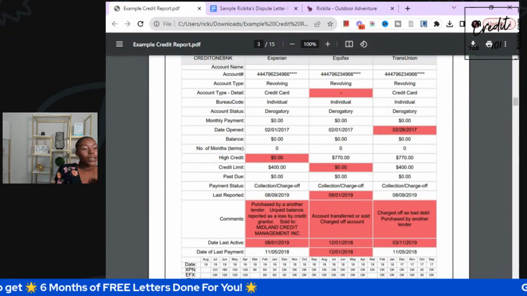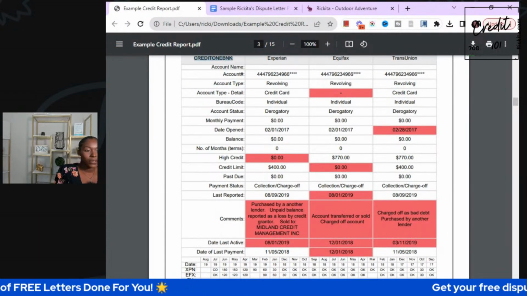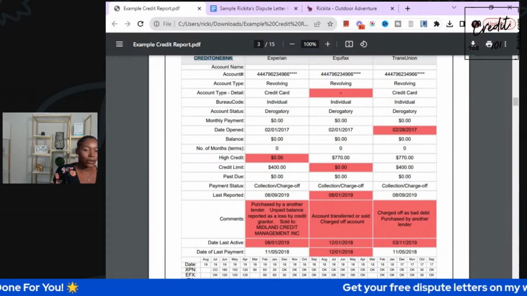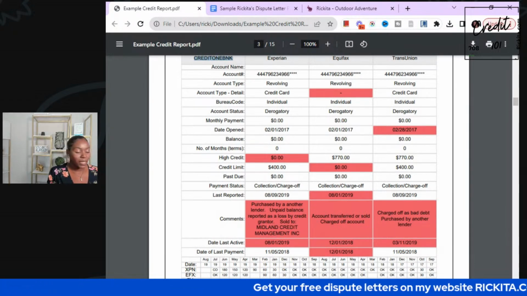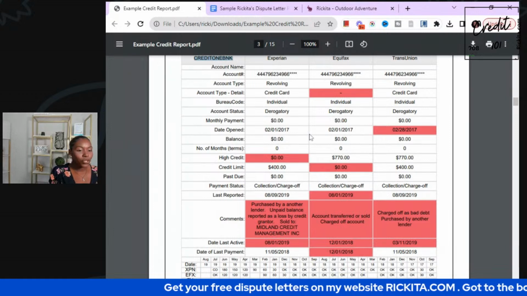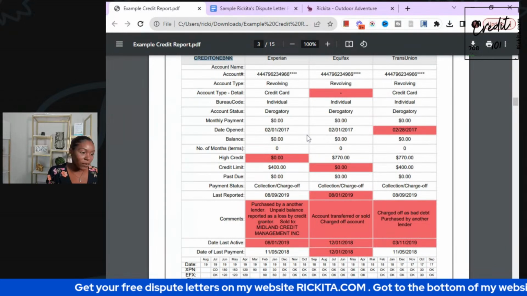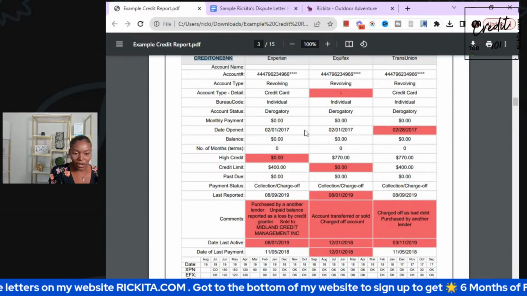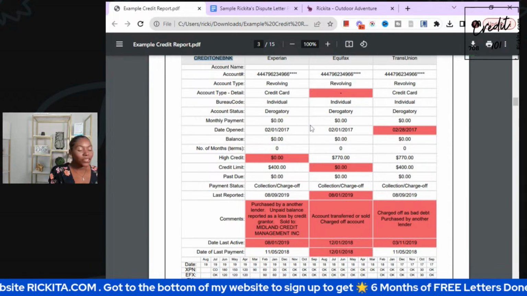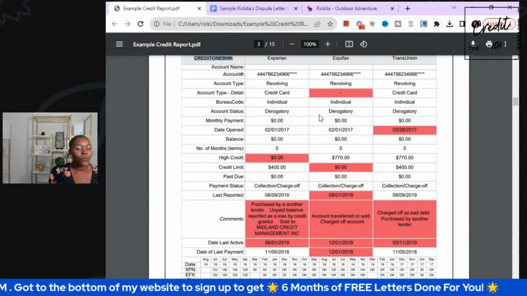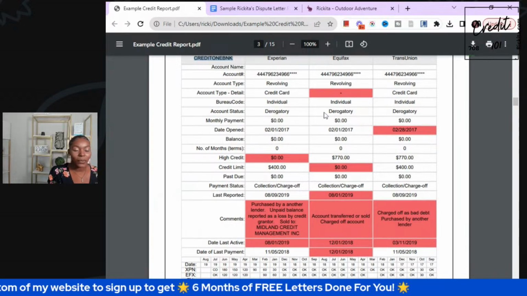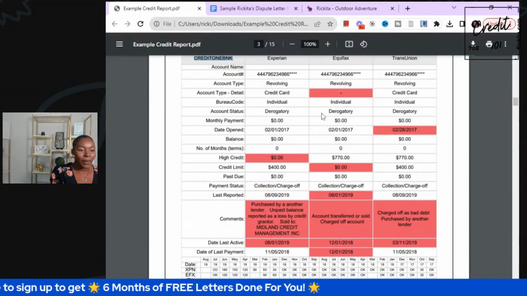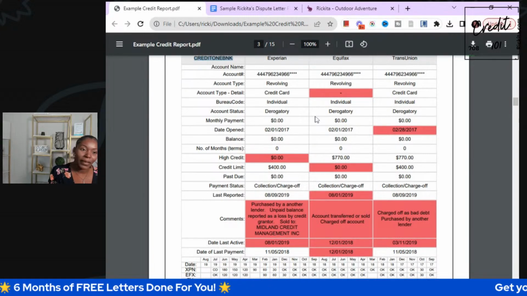Now, I just had someone contact me, trying to talk to my assistant, about how she just filed Chapter 7 bankruptcy, and she wanted to wait to start her journey of repairing her credit. And I was telling her, hey, when I filed bankruptcy before, I started getting all these accounts right away. I started removing my accounts right away. That's why I didn't feel the bankruptcy like other people. And also, when the bankruptcy hit, I started removing my bankruptcy right away.